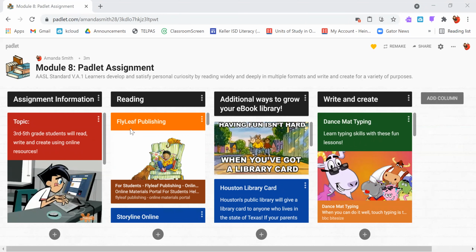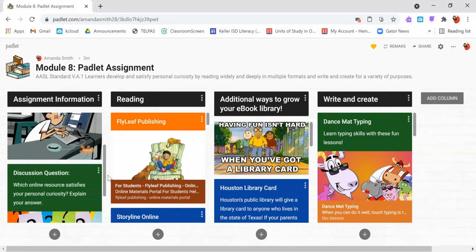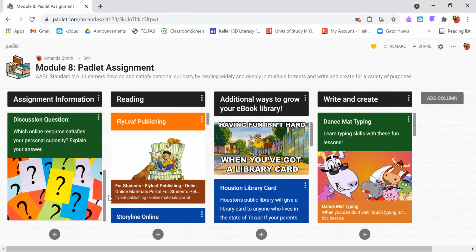One of the questions I want you to keep in mind as we go through this Padlet is which online resource satisfies your personal curiosity? And I would also like for you to explain your answer.